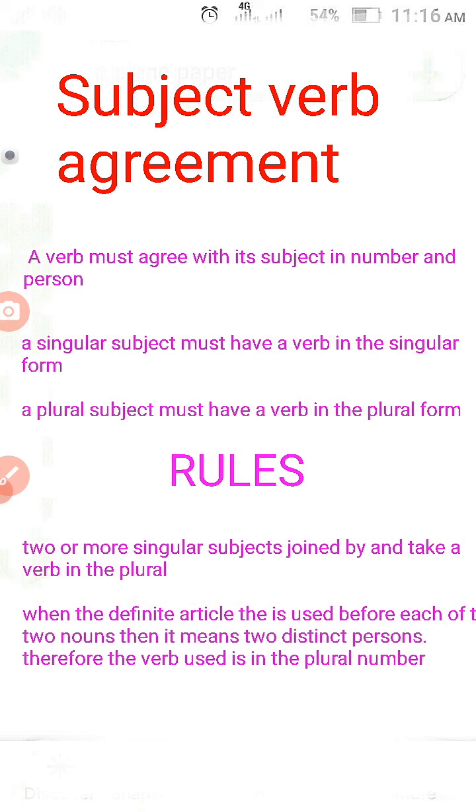The second rule is about the definite article the. The is a definite article. When the definite article the is used before each of the two nouns, then it means two distinct persons. Therefore, the verb is used in the plural number.